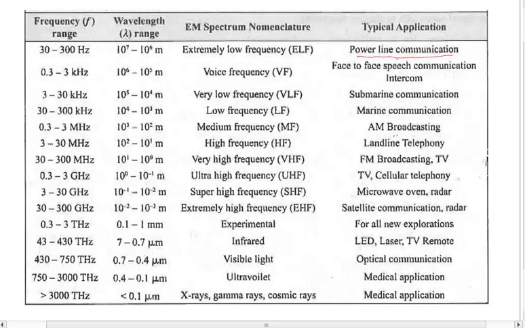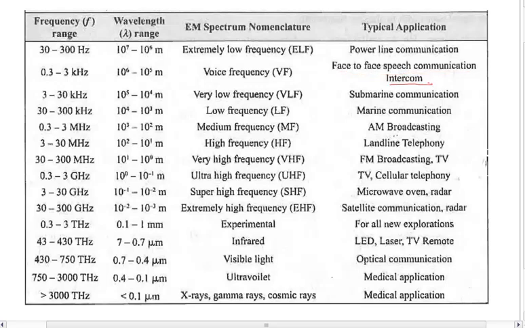Okay, next is the 300 hertz. 300 hertz can also be written as 0.3 kilohertz. So 0.3 kilohertz to 3 kilohertz is our voice frequency. Voice frequency means the same voice signal that you are hearing right now. That voice signal is basically in this particular frequency range, and that is used for face-to-face speech communication or even intercom. What I previously told was intercom.